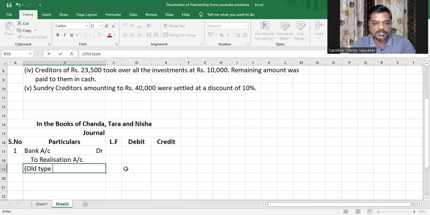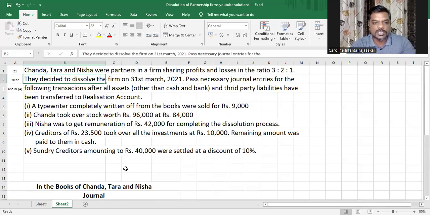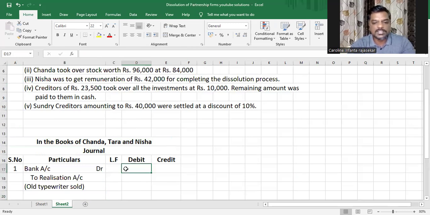Old typewriter sold. The amount for which it will be sold is what, my dear children? 9,000. That's it. It's very simple, my dear children. 9,000.